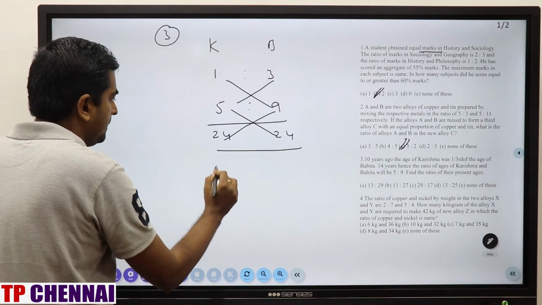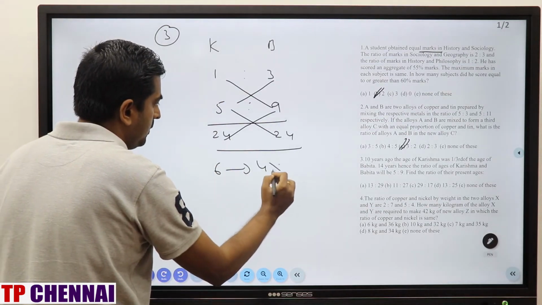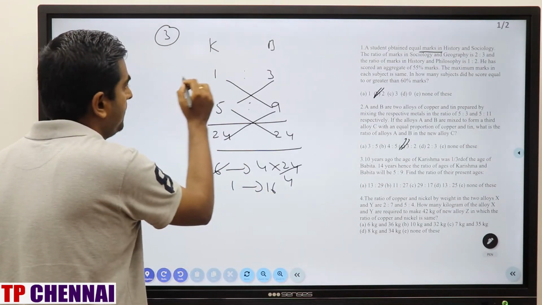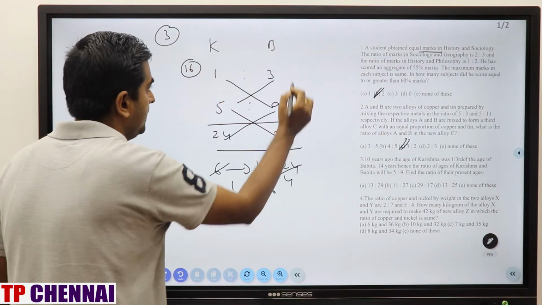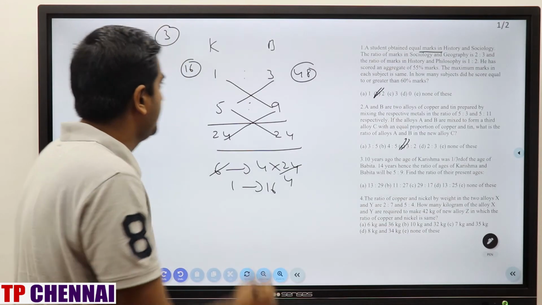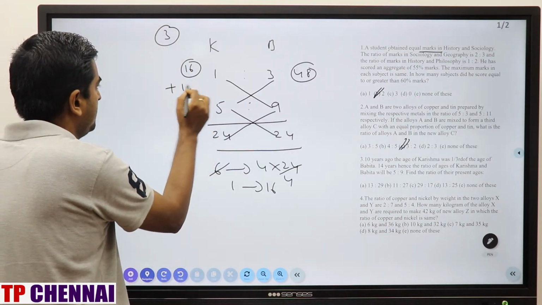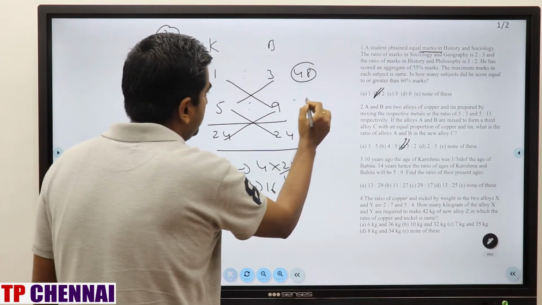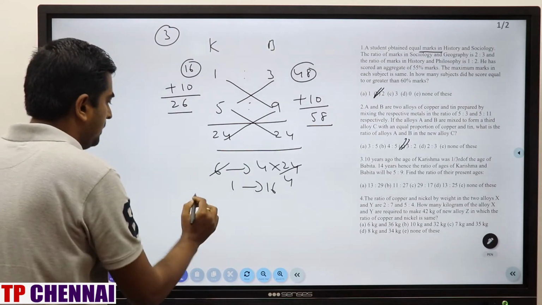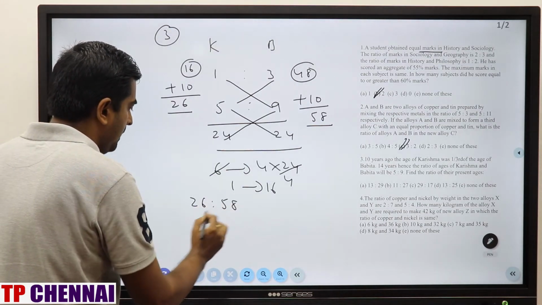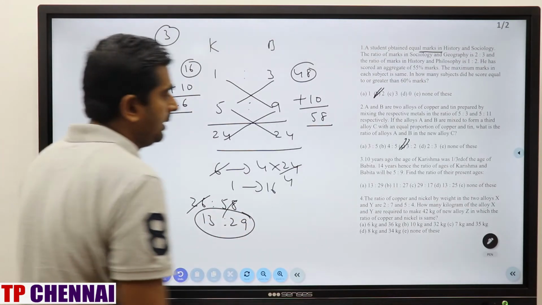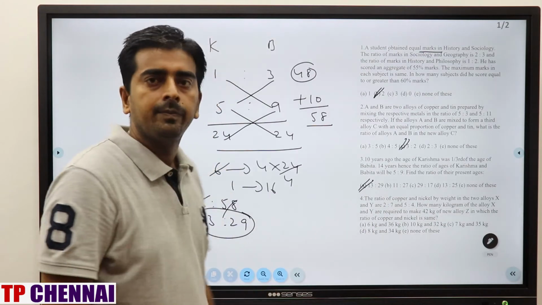15 minus 9 is 6 parts, which is 4 into 24. So 6 fours are 24, so one part is 16. So this part will be 16 and this part is 48. But these ratios are from 10 years ago. So what about the present? This is 16 plus 10, 26, and this is 48 plus 10, 58. The ratio they are asking: 26 is to 58, 2 13s are, 2 29s are. So the ratio is 13 is to 29, which is the first option. Clear?